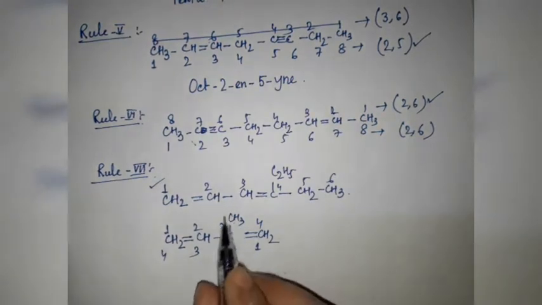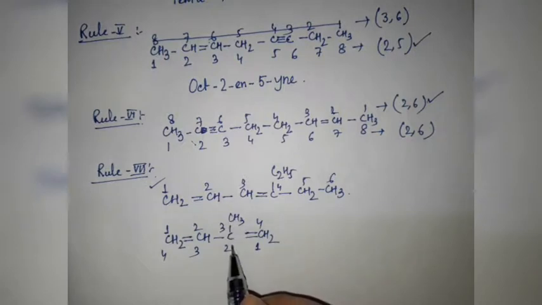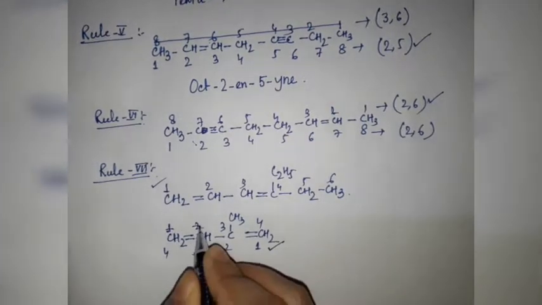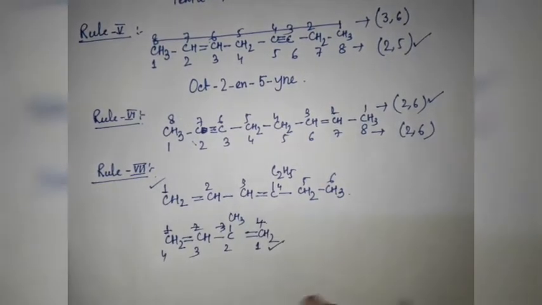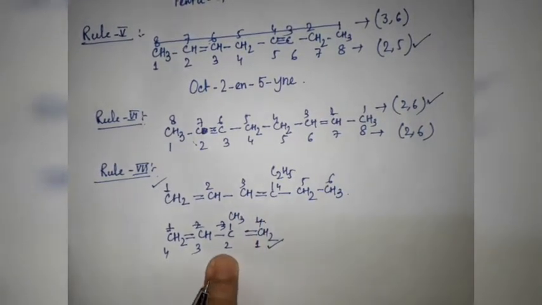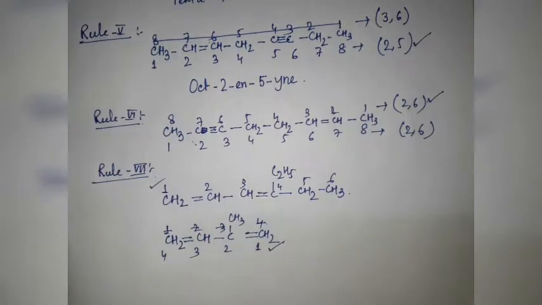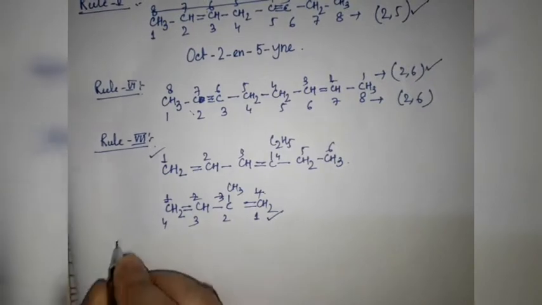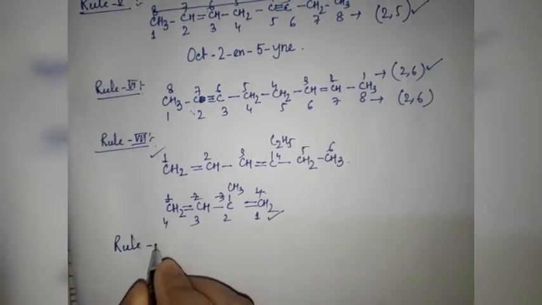So this methyl substituent should get the lowest set of locants. That's why this numbering is correct, not this one, so I am discarding this one. The correct numbering should be where methyl gets position 2 rather than position 3. Okay, so let's move on to the next one.